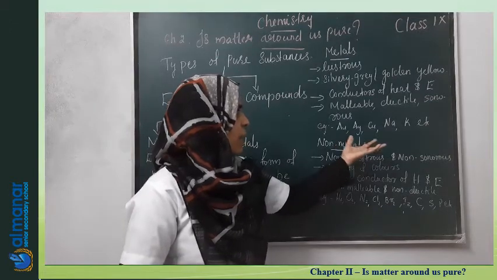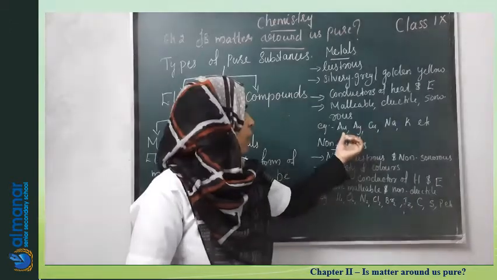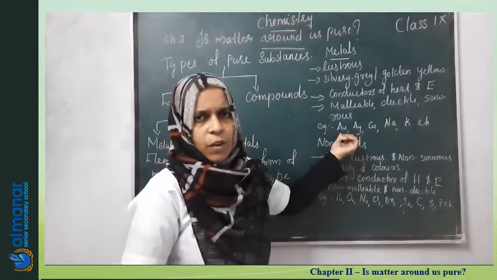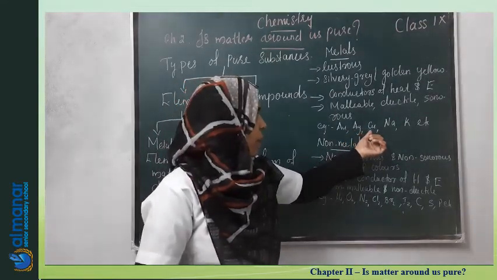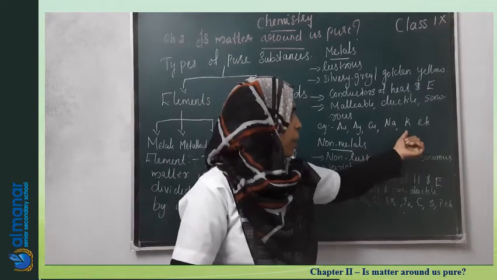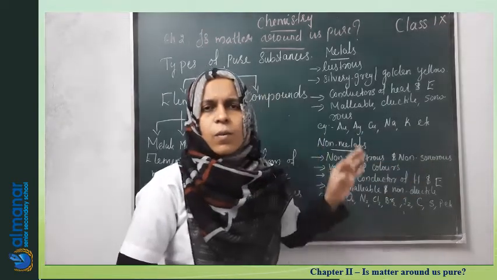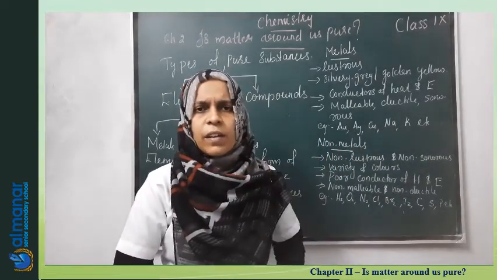And examples for metals are also written here. What is Au? Au is the symbol of gold. Then Ag, symbol of silver. Then copper Cu, sodium Na, potassium K. So like this all are aluminium. Then you can write many examples.